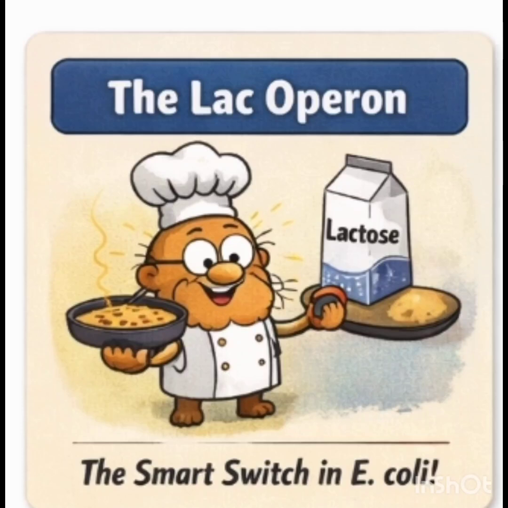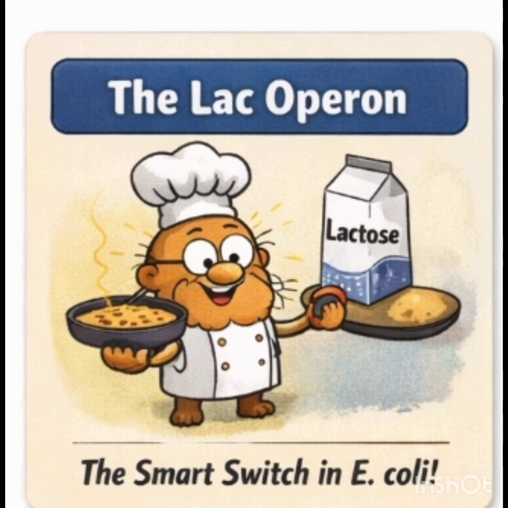The lac operon can be compared to the smart kitchen of E. coli. Imagine E. coli as a clever chef running a tiny restaurant inside the cell. Its favorite food is glucose: quick, easy, and energy rich. But when glucose runs out, the bacterium must switch to lactose for survival. The problem is the recipe book for digesting lactose is locked away and opens only when lactose itself arrives.